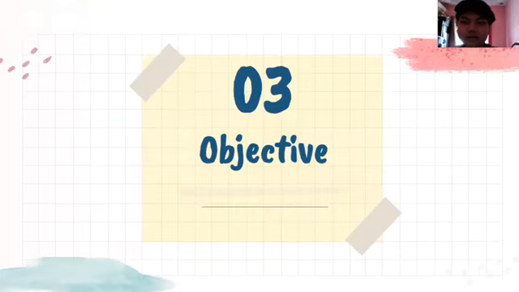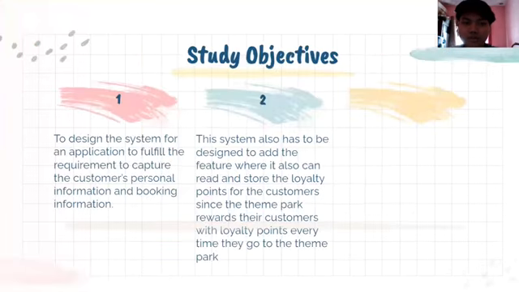And then the objective for this assignment is, firstly, to design the system for an application to fulfill the requirement to capture the customer's personal information and booking information. And secondly, this system also has to be designed to add the feature where it can read and store the loyalty points for the customers, since the Dampak rewards their customers with loyalty points every time they go to the Dampak.